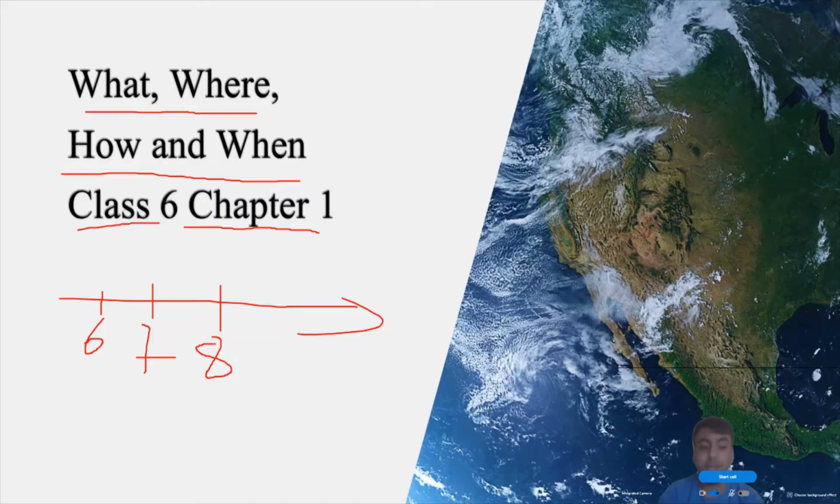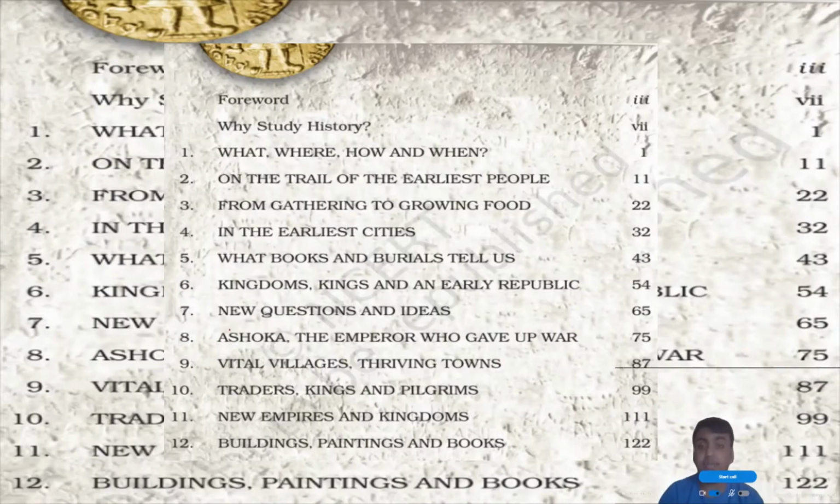So we will come to the index page of this book. In the first chapter we are seeing the introduction of all the chapters. In the second chapter we are seeing how people lived and the Stone Age. In the third chapter we are seeing the early agriculture. We will see about early herders and farmers.